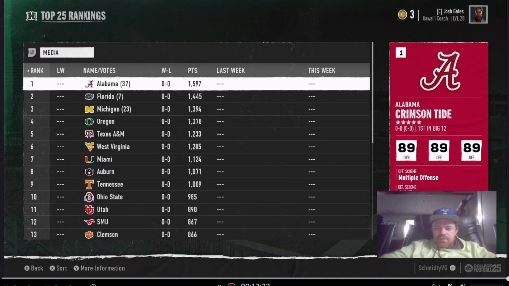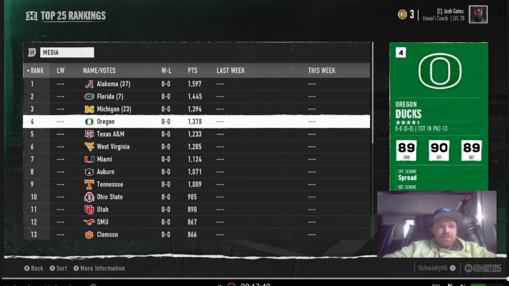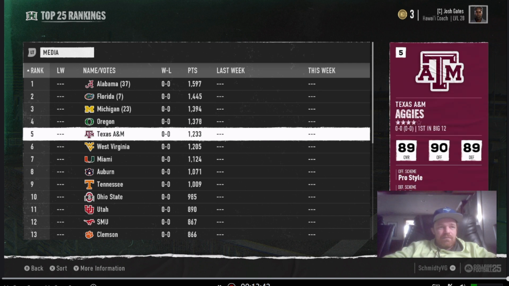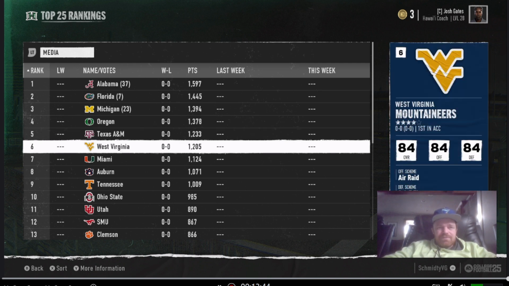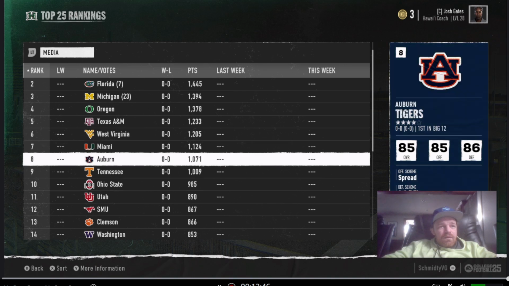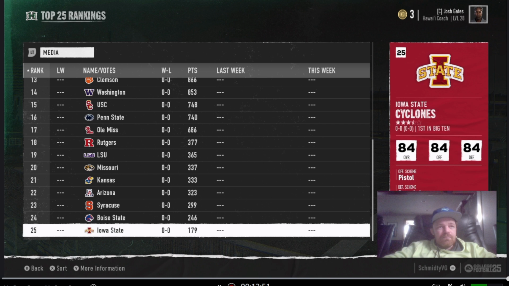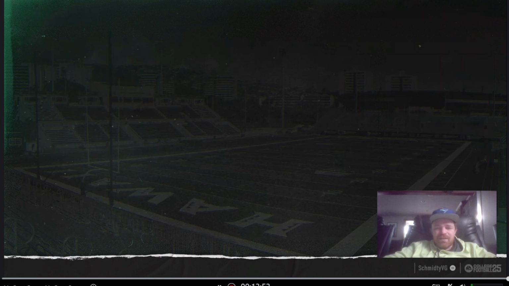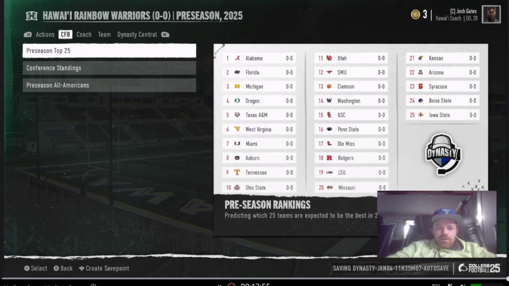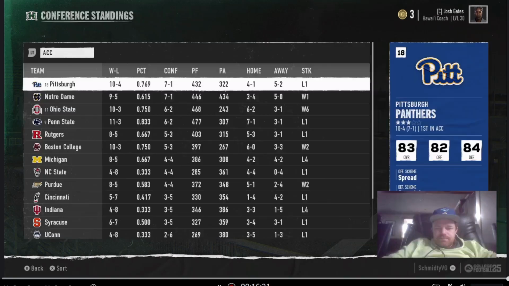So we are here at the start of season 2, and Alabama is at the top of the preseason rankings, followed by Florida, Michigan State, Oregon, and Texas A&M to fill out the top 5. West Virginia is ranked high. Any surprise teams over here? Oh, no Texas State. We'll see if they can have similar success. I'll go ahead and sim to the bowl games.